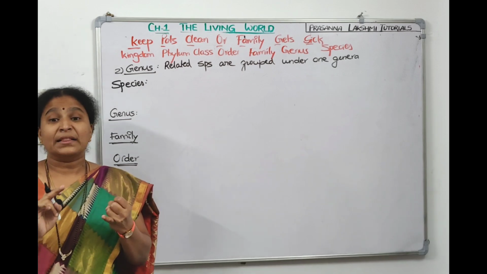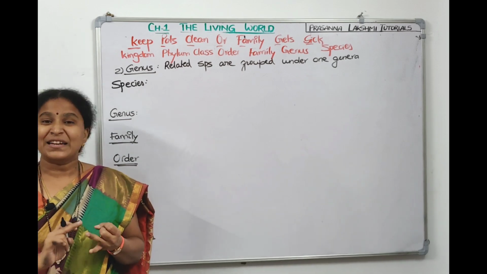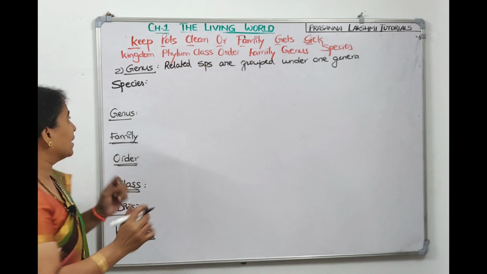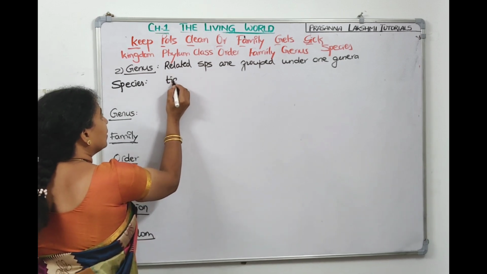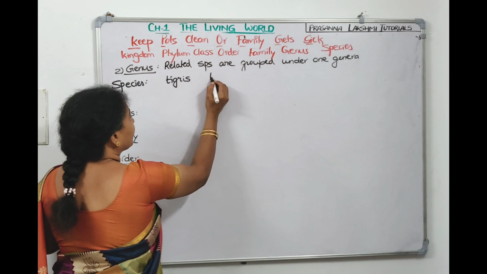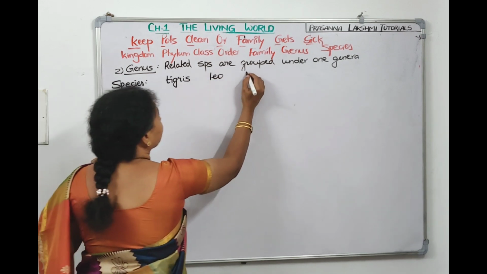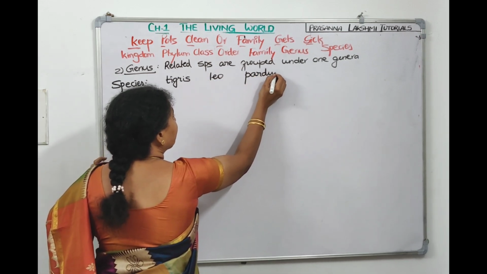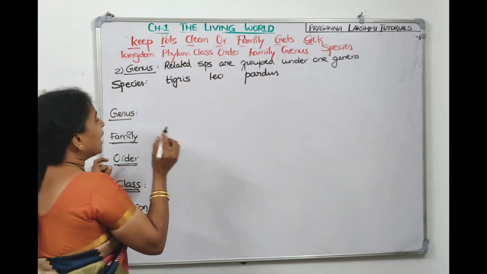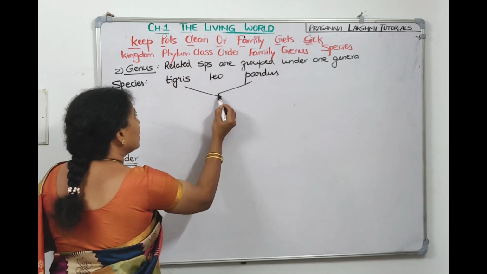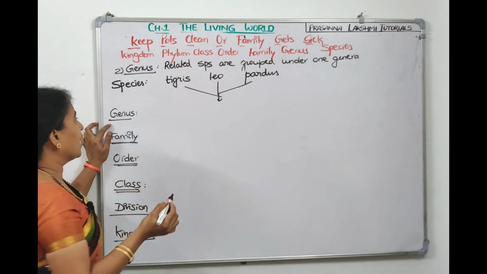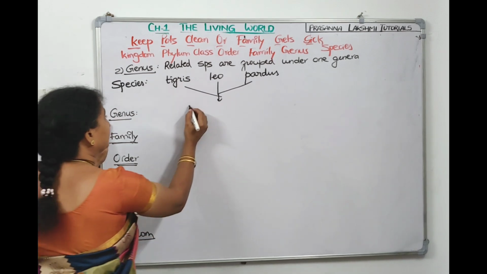One is called Panthera tigris, another is Panthera leo, and Panthera pardus. Tigris means tiger, leo means lion, pardus means leopard. Three species with similar characters will be kept under one genus. The genus is Panthera.